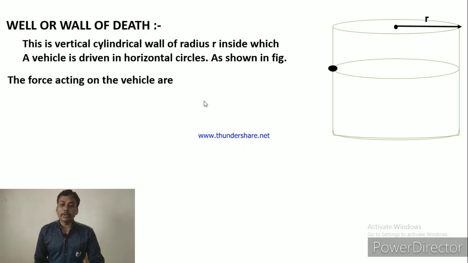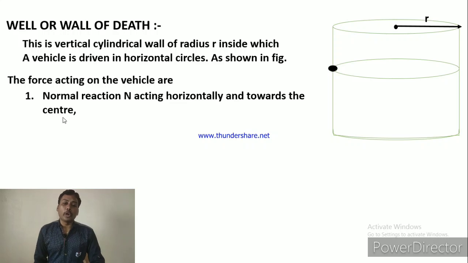So the forces acting on the vehicle are, so consider this is the vehicle. So how many forces are acting on the vehicle? First, normal reaction N acting horizontally and towards the center. On this vehicle, when this vehicle is driven in a horizontal circle, then the first force which is acting on the vehicle is normal reaction N horizontally towards the center.